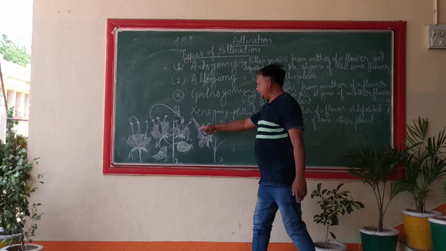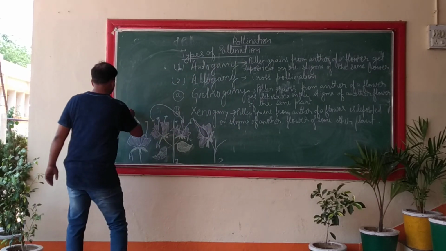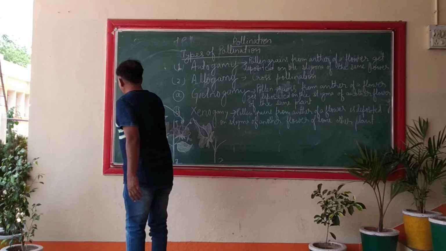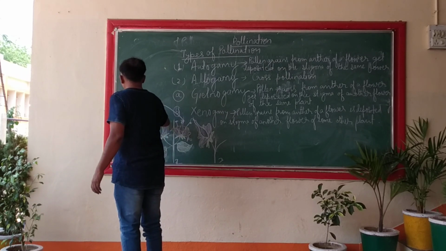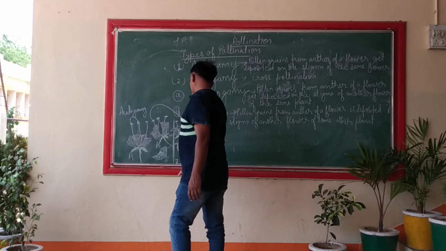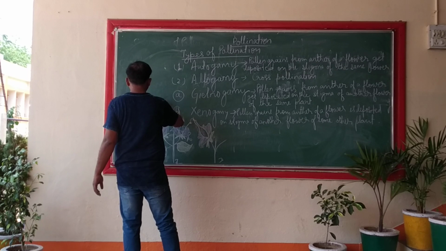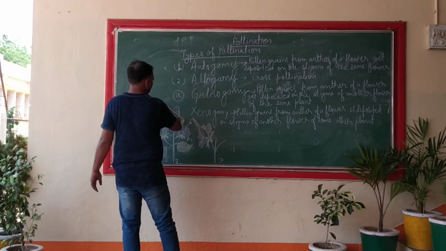Here, in flower A we are showing autogamy. Between A1 and A2 this is geitonogamy.